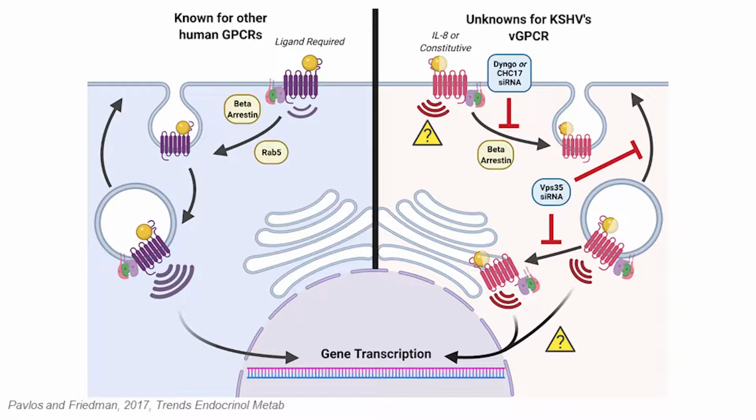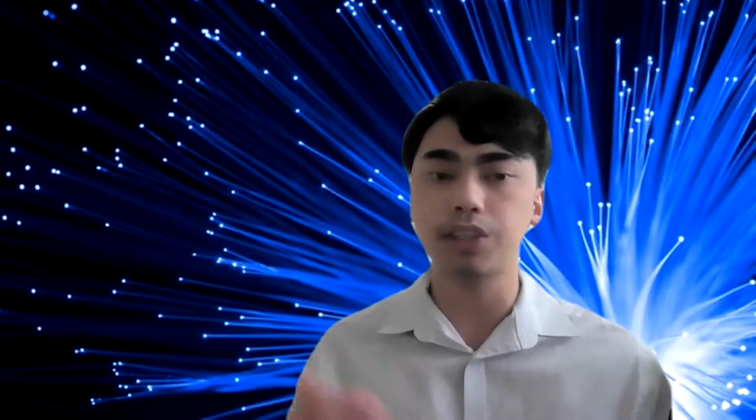It is also known for human GPCRs that this signaling triggers the GPCR to actually be physically pulled down and brought within the cell, where it moves and localizes to various locations within the cell. And this trafficking and localization is very important for how it signals. It's unknown, however, if KSHV's vGPCR exhibits the same phenomenon. We don't know how it moves in a cell, and we also don't know how important this movement is for the signaling of the cell.